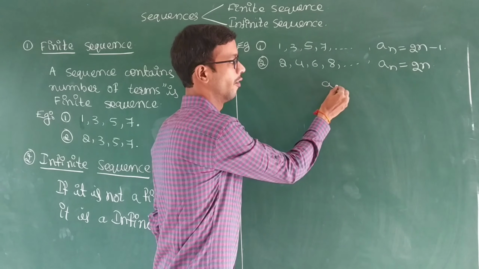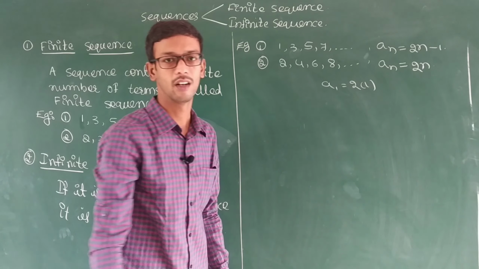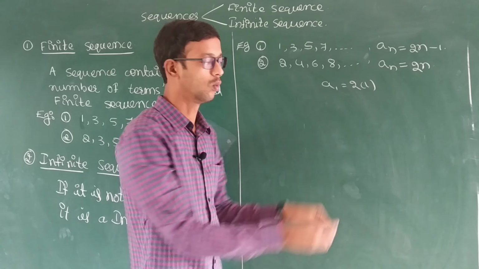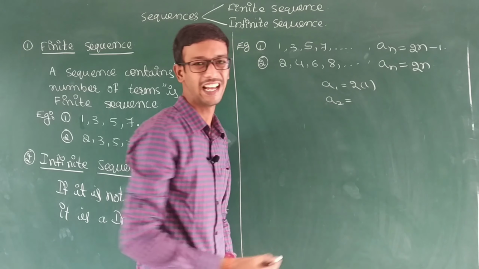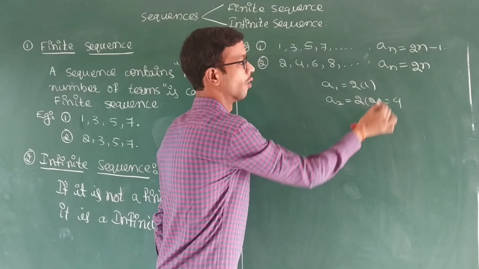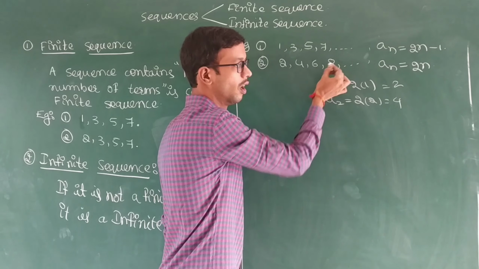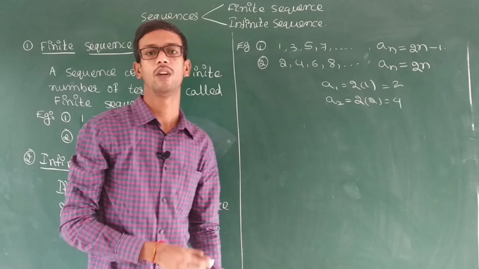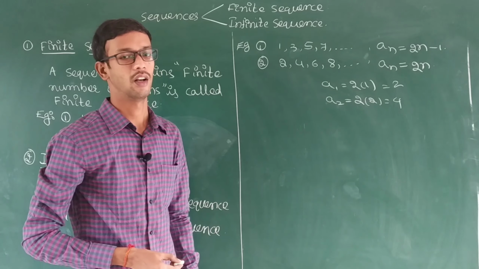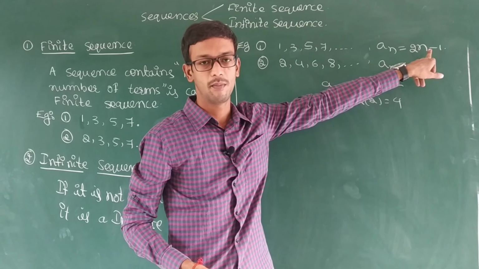So next, we can write a1. a1 is nothing but, in place of n, you substitute 1, you will get 2. Next, a2, that is the second position, 2 into 2 is 4. You observe 2, 4. Next, 3 substitute, 6. Only natural numbers you have to take. In sequence and series, compulsorily you have to use natural numbers only. Don't take 0.